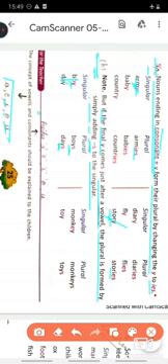Turn the page. For rule 6, write here: learn. There's nothing much to explain. It's only that certain words change completely while forming their plural forms. And here is a list of words. You have to learn it by heart.